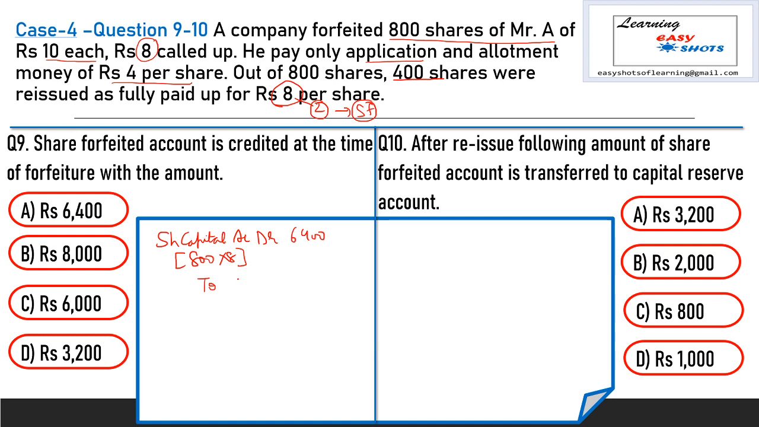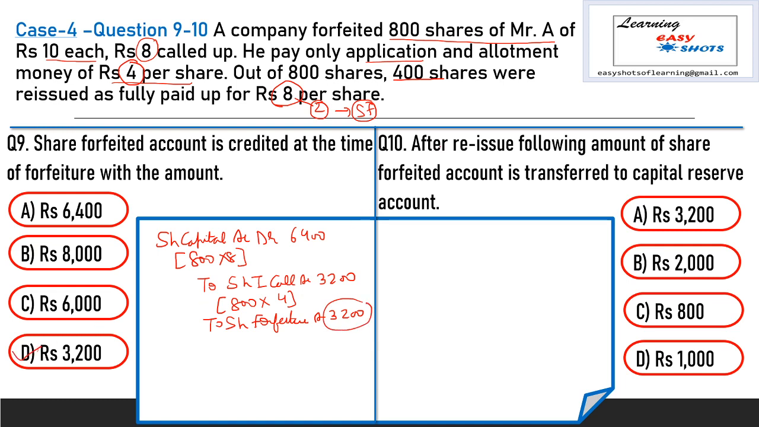Now first we credit that installment which is not paid by the shareholder. Here the shareholder paid only application and allotment money of rupees 4 per share and he does not pay the first call of rupees 4 per share because the final call is not called by the company. So to share first call account, number of shares are 800 at the rate of rupees 4 per share, 3200, and the amount which is paid by the shareholder is transferred to share forfeiture account and the balance amount is 3200. Now here the share forfeiture account is credited with 3200, so option number D is correct.